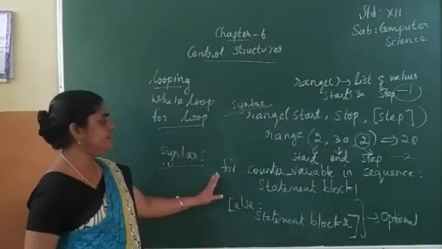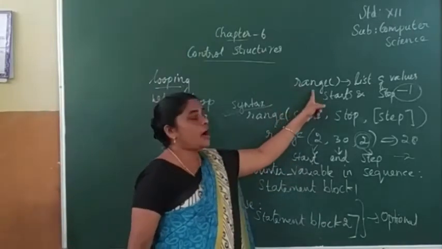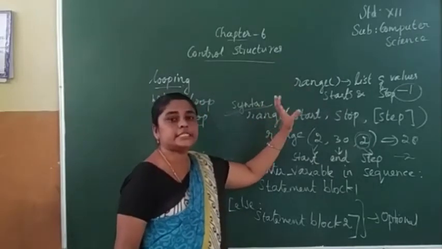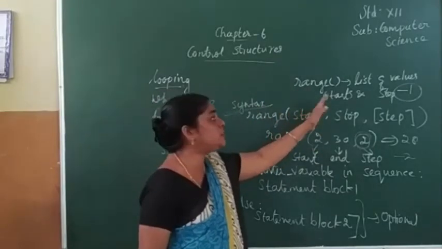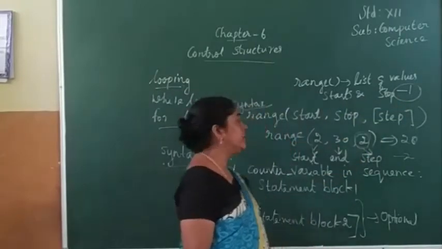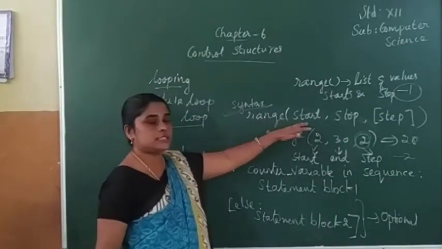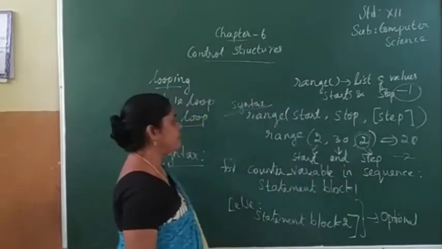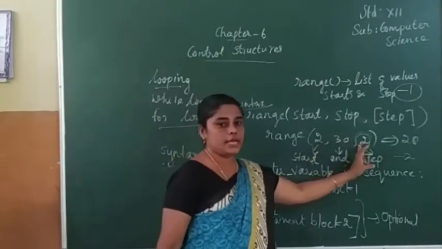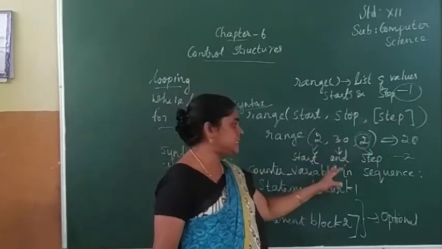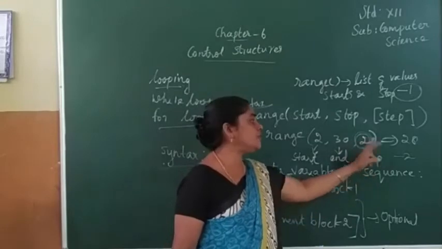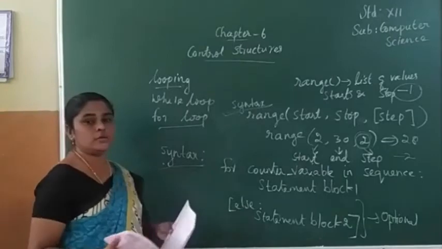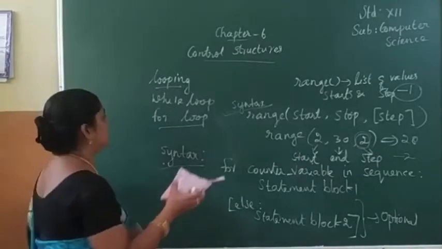Next, the for loop consists of a function known as range. What's the use of range? It will display the list of values from the starting value to the ending value. The syntax for range is range(start, stop, step). Here also the step is optional. So here 2 is the starting value, 30 is the ending value, 2 is the step value, so we will get the last answer 28. Now next we can see one small example using for loop.